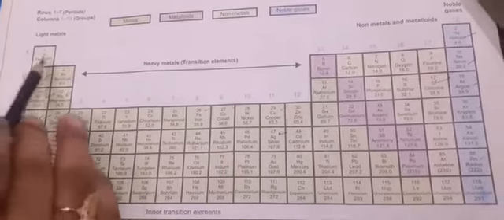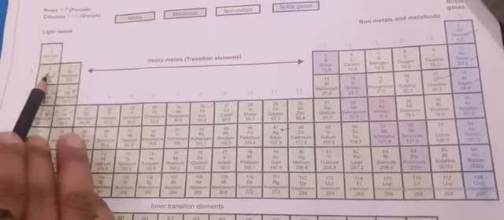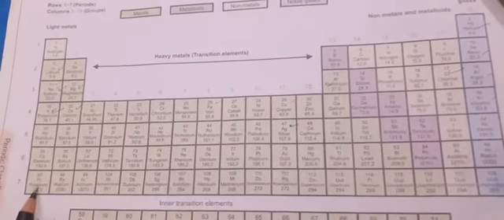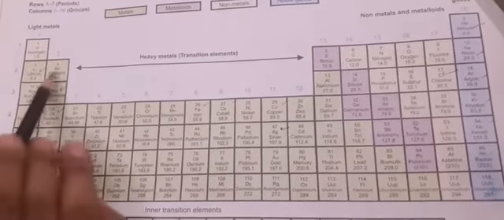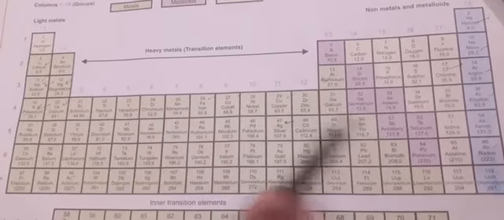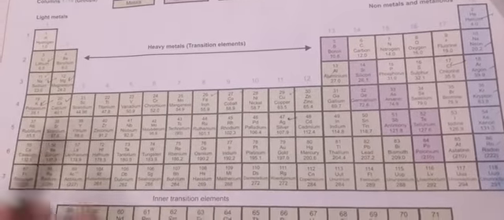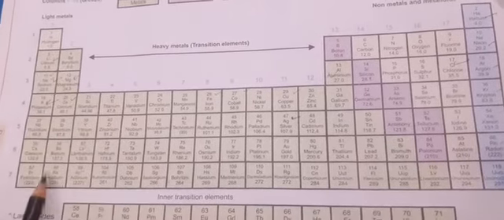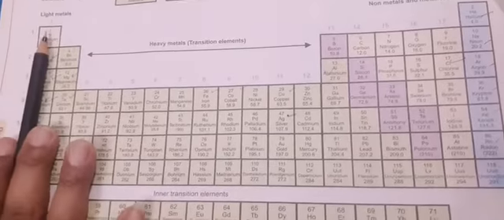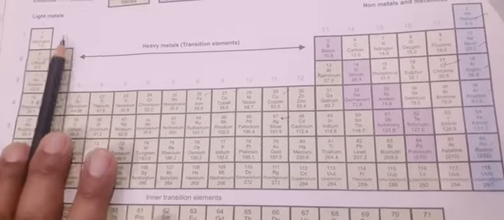After intervals, like first, second, third and fourth, fifth, sixth, these all have the same property. So the arrangement is periodic, and if you see all the members present in one group, they have the same property.